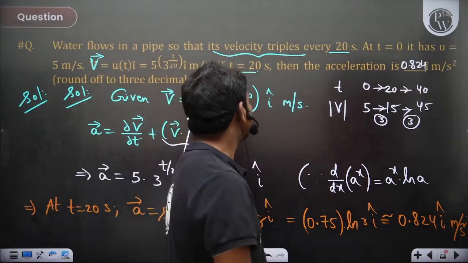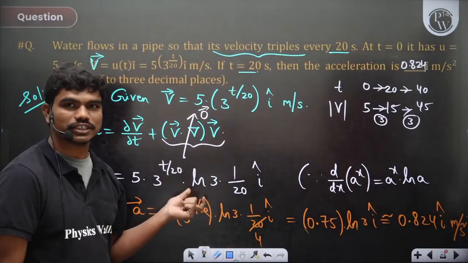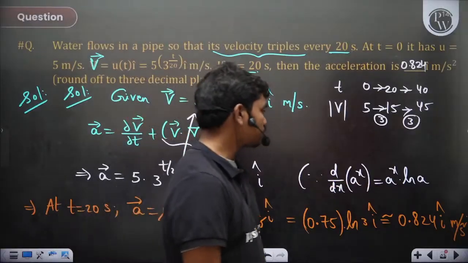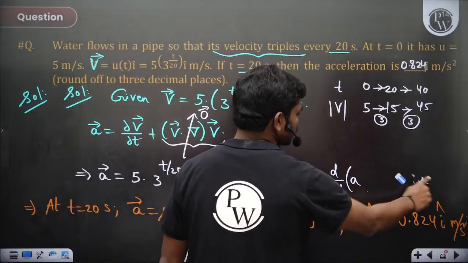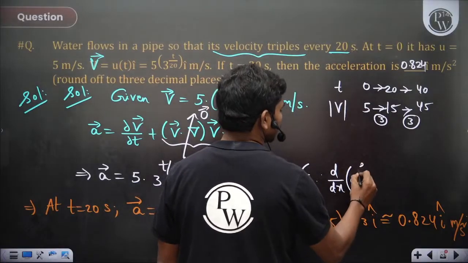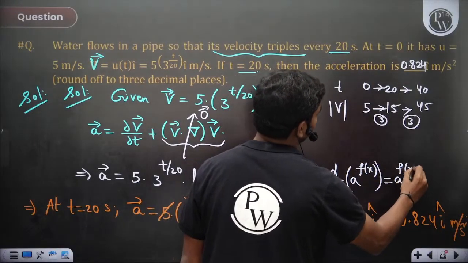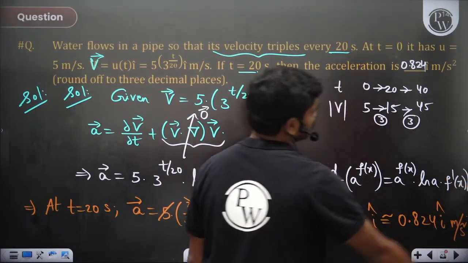So this is 0.824, okay? Many guys get issues with this differentiation, so please do this differentiation carefully. This is what you have. In fact, if you generalize this, I'll write a power f of x. If you have some function where a is a constant, then the derivative of a power f of x is a power f of x ln a into f dash of x. That's all, okay?